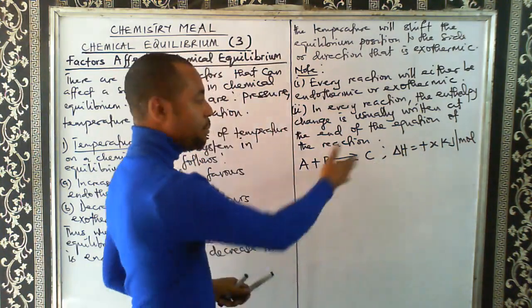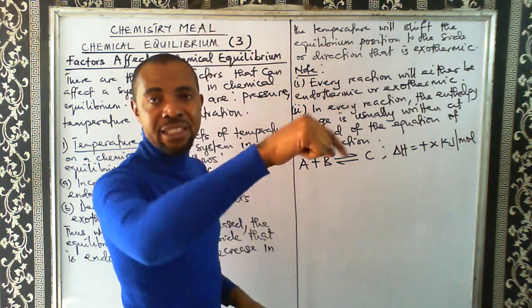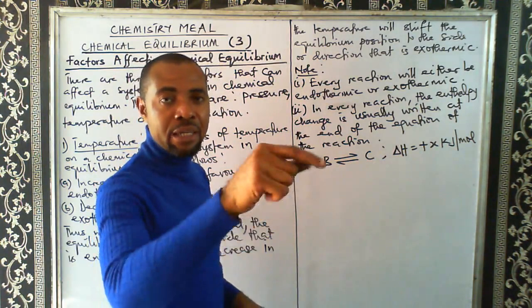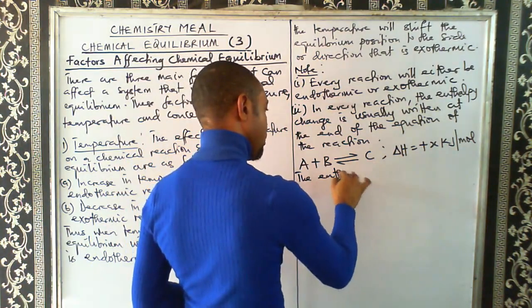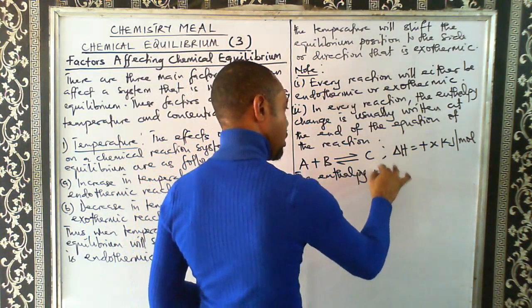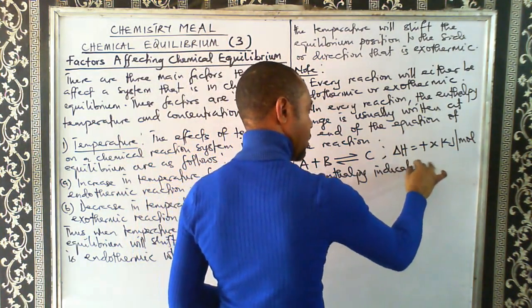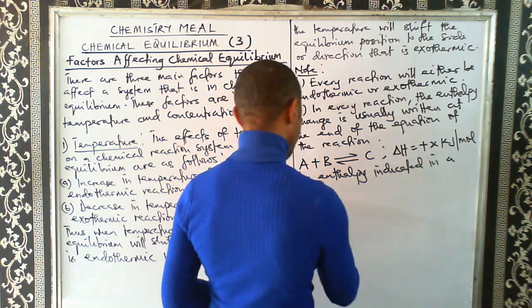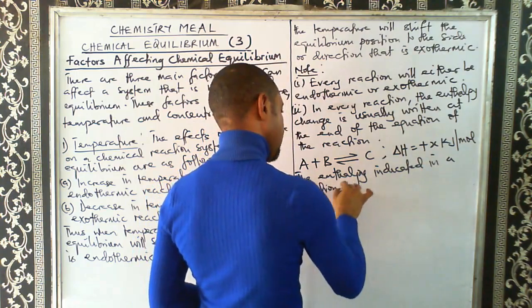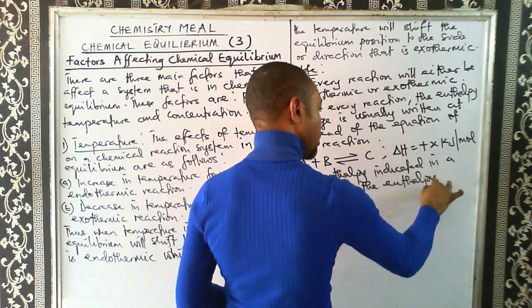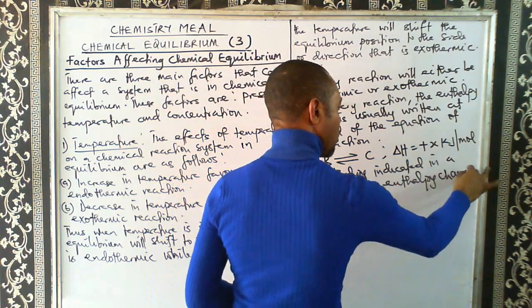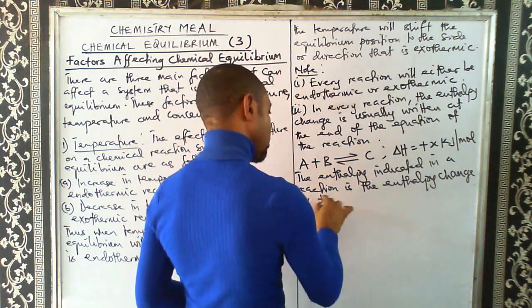The enthalpy change indicated in a reaction is the enthalpy change or heat change for the forward reaction.